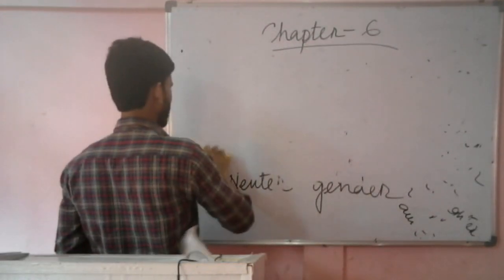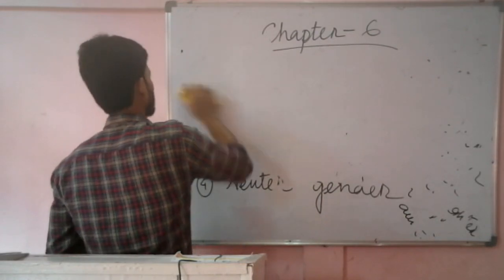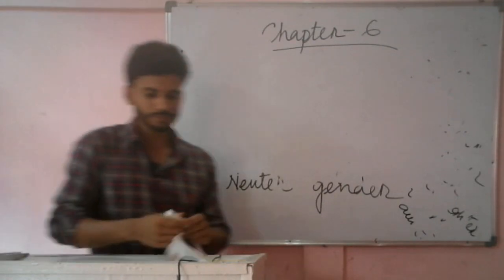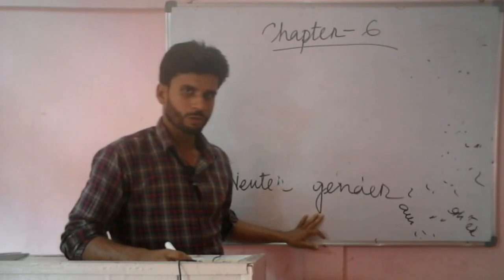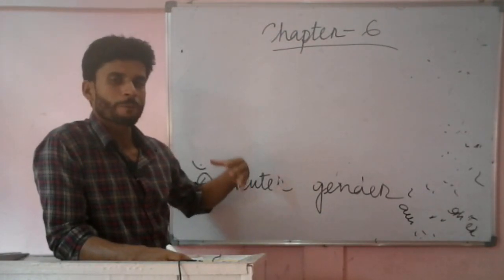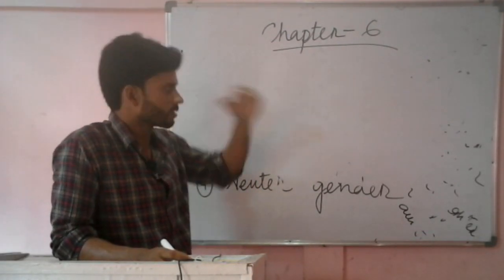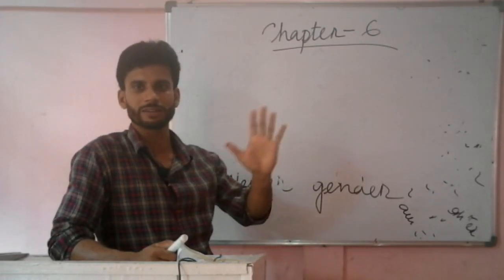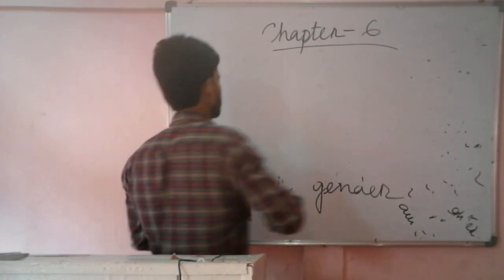What do we understand by neuter gender? Which nouns are referred to as neuter gender? Nouns or naming words which refer to non-living things. Non-living things, like in this classroom we have the board, the marker, the podium, the desk, the bench, the school, the fan, the light. All these things are non-living things. They do not have life.